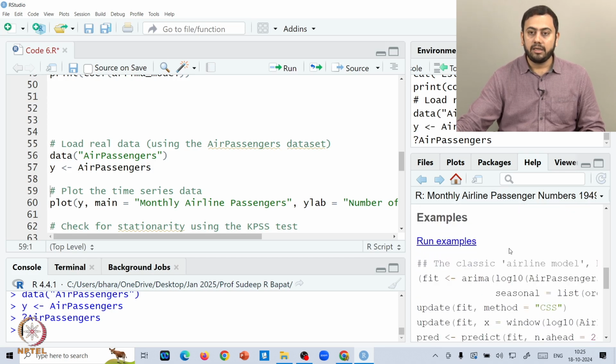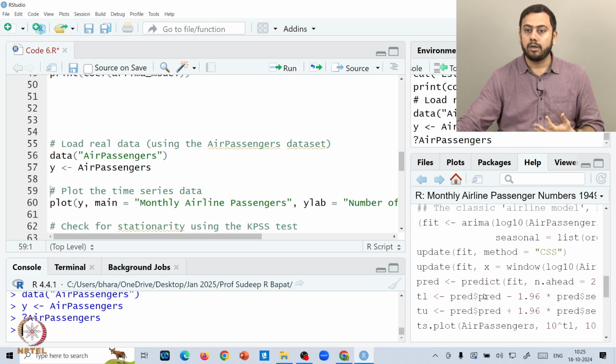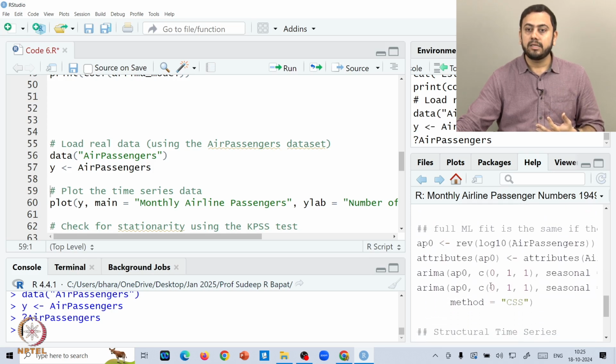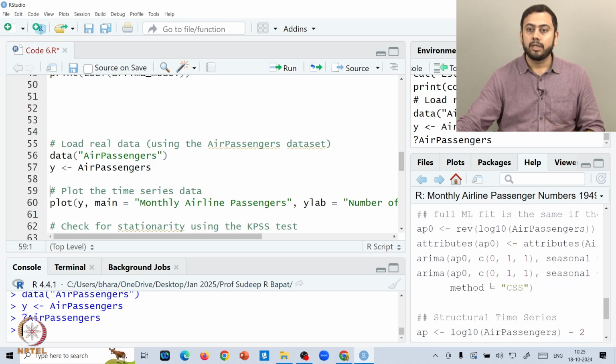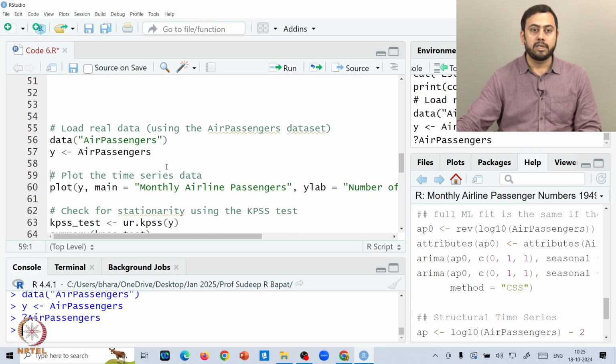And then down the line it gives you some examples that you can implement using this data set. So, here let us say an ARIMA model. So, if you want to fit some ARIMA model, right, it tells you some examples that can be hands on just to start the coding using this air passengers data, alright. Makes sense? Now, again, we will use this data here for our purpose.